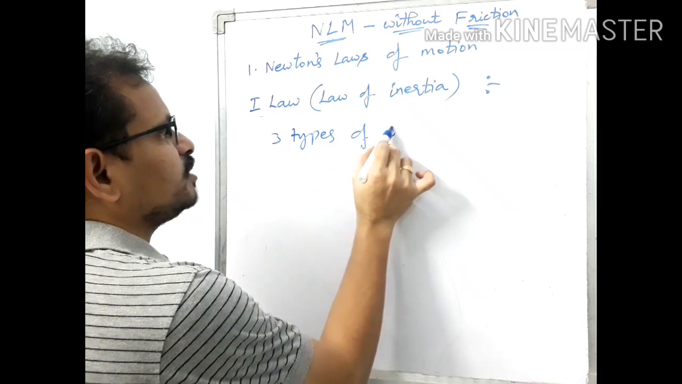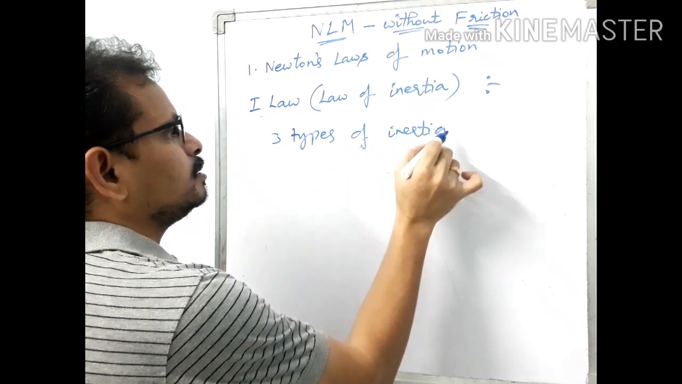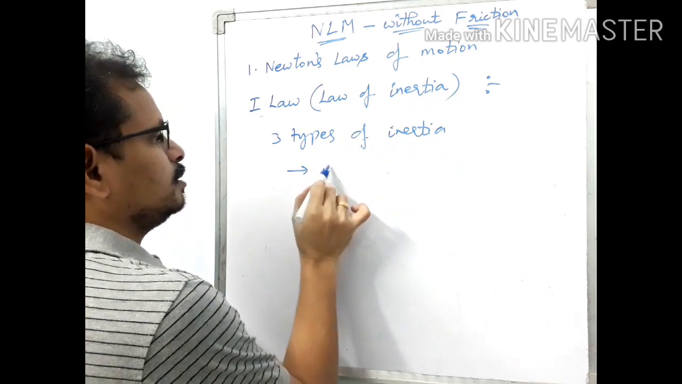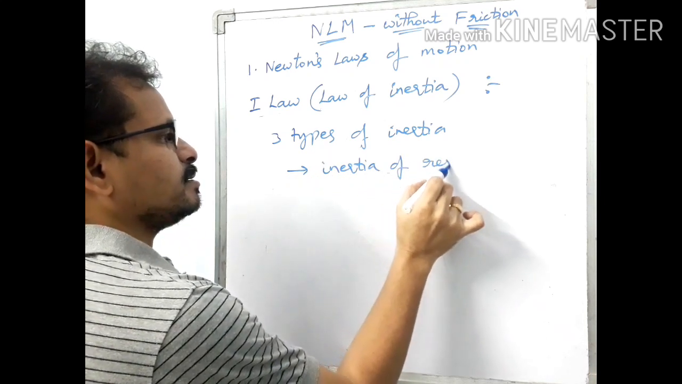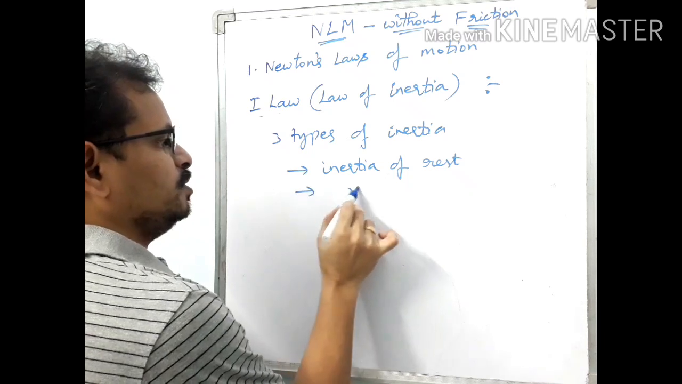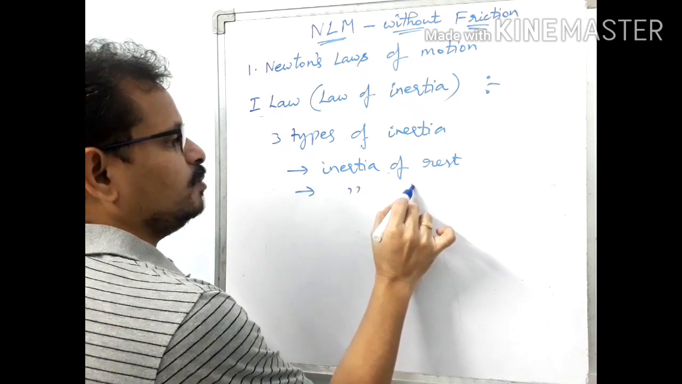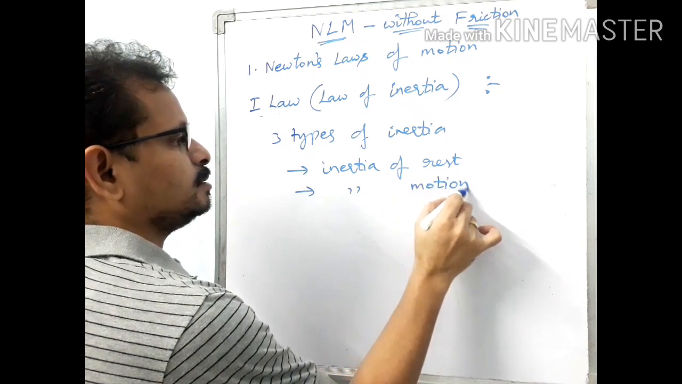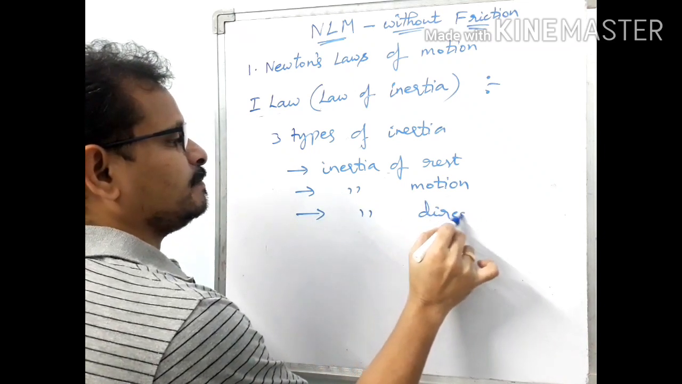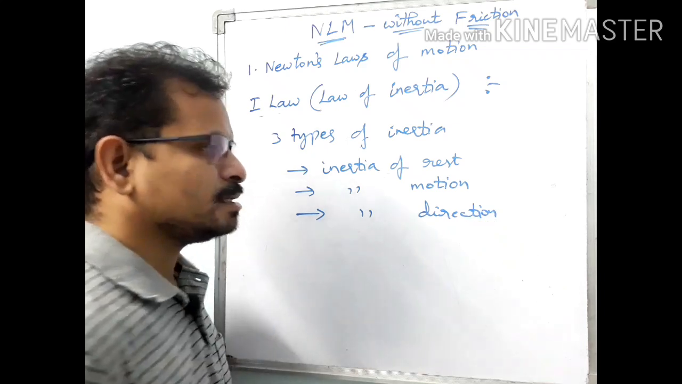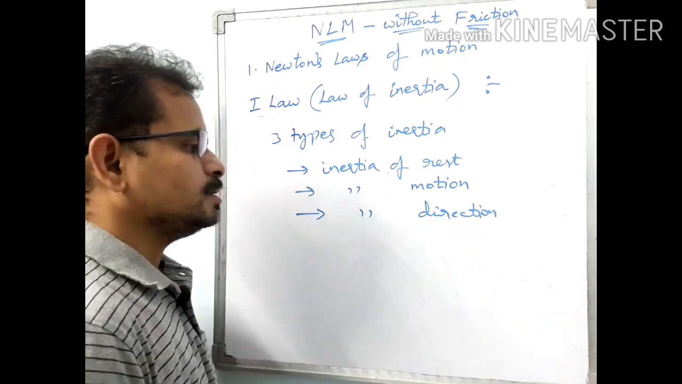Three types of inertia. What are they? 1. Inertia of rest. 2. Inertia of motion. And 3. Inertia of direction. Got it? Yes.